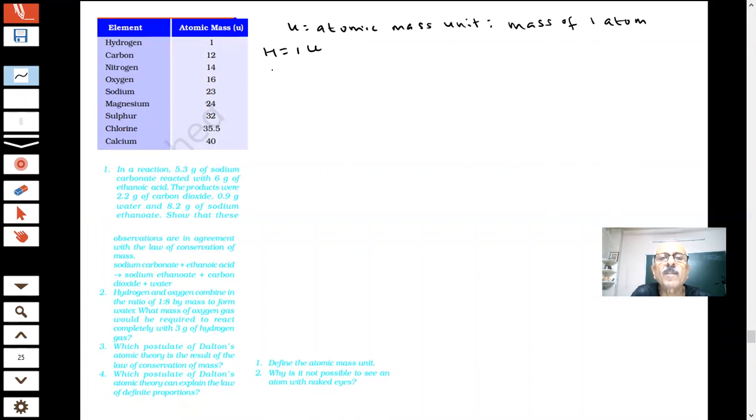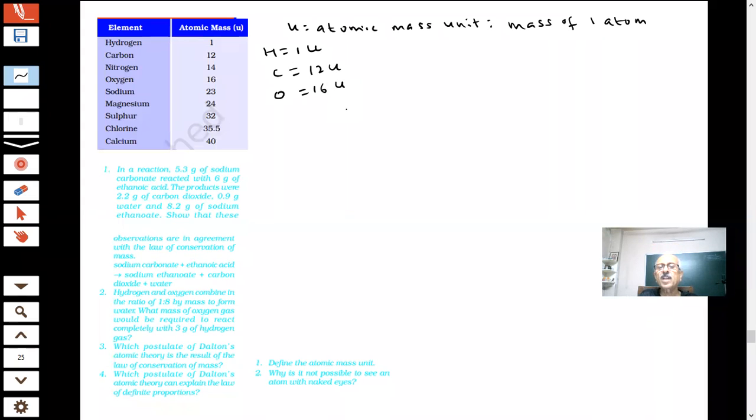Carbon, you are saying, is how much? 12 U. So how many times is carbon heavier than hydrogen? You can see that the atom of carbon is 12 times heavier than hydrogen. Oxygen, you are saying, is 16 U. Tell me how many times the oxygen atom is heavier than the hydrogen atom.